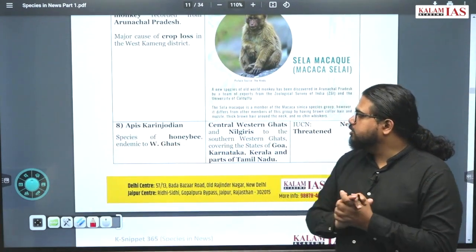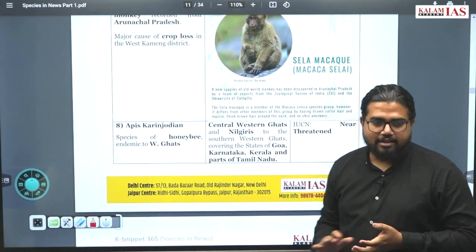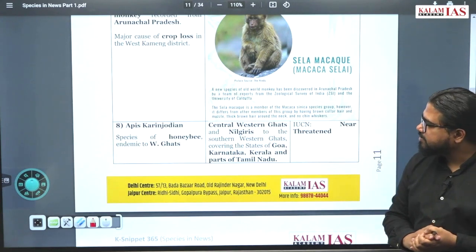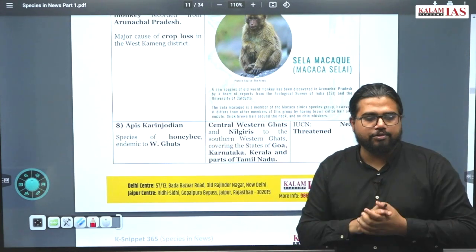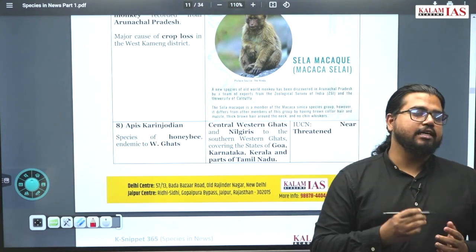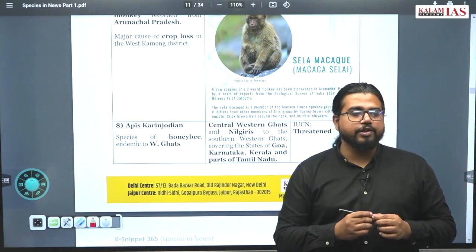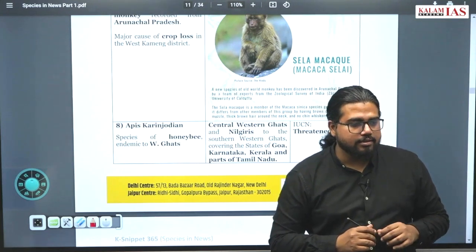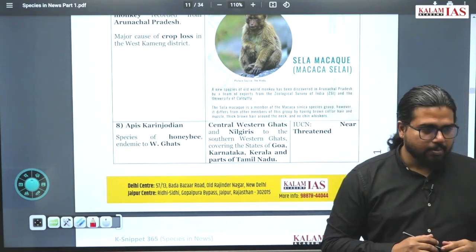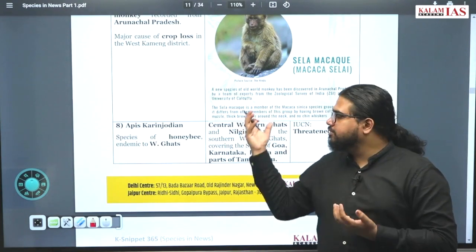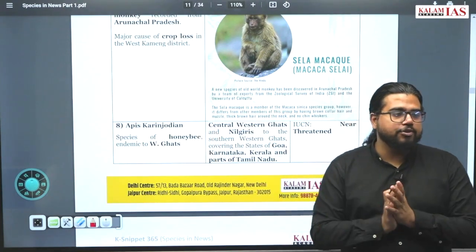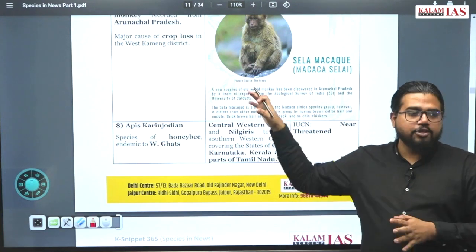Apis cerana indica. What is this? It is a species of honeybee. And honeybees depend on what factors? Where do you expect to find honeybees? Honeybees depend on flowers, and in areas where plenty of flowers are available, there you find these honeybees.